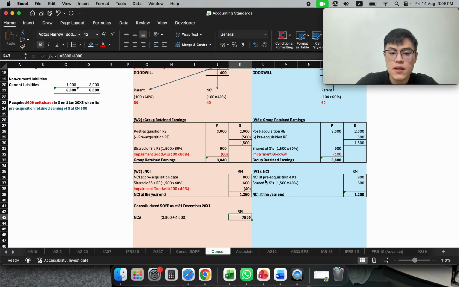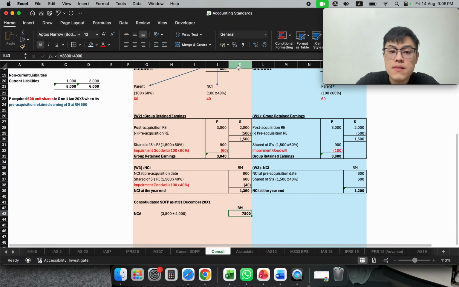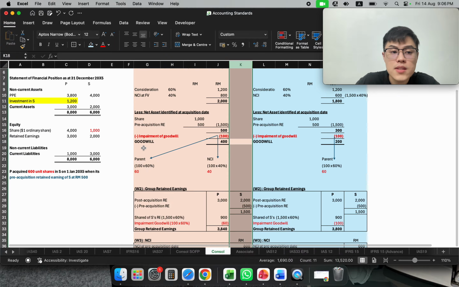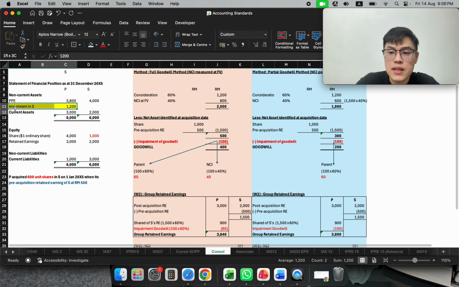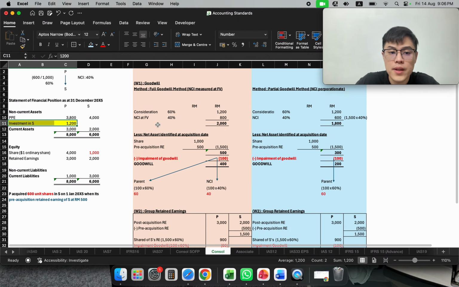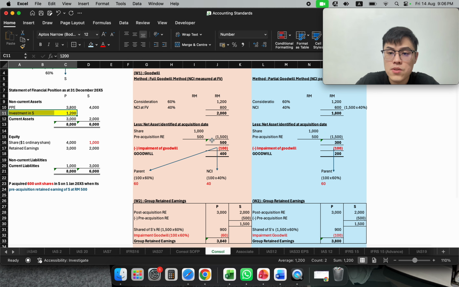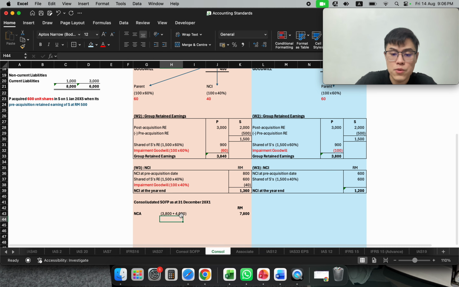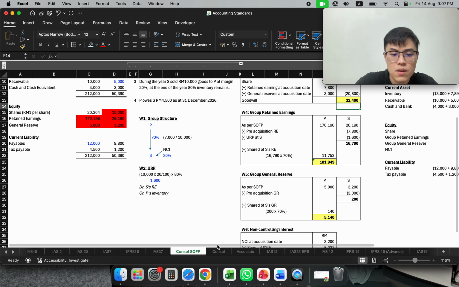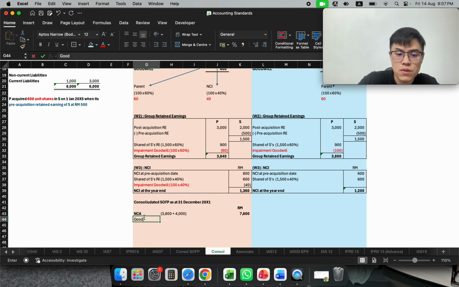And in here, since this investment in subsidiary, you already accounted under goodwill, we will recognize goodwill under my non-current asset as well. So this is my PPE.